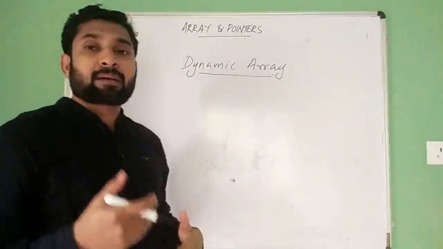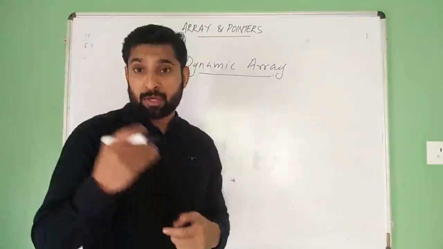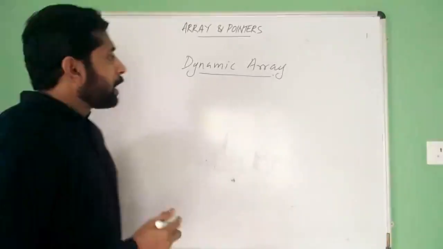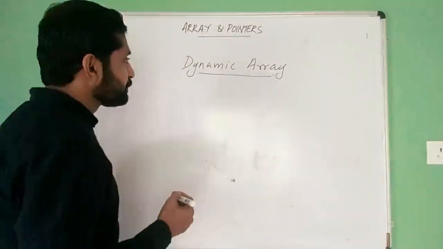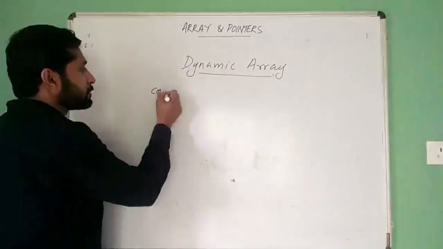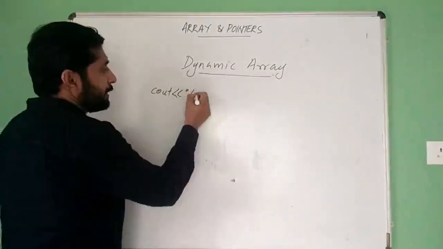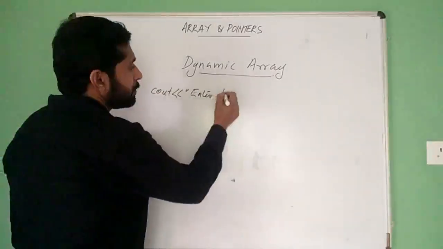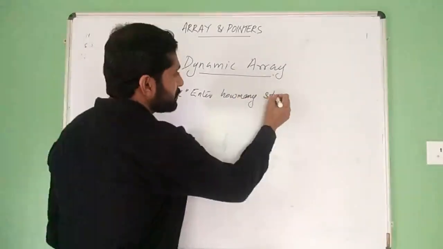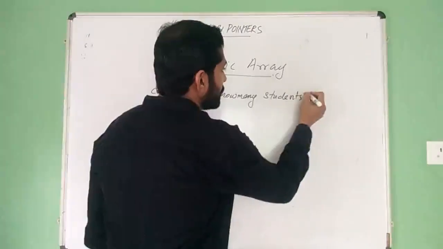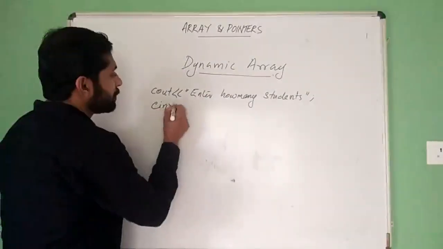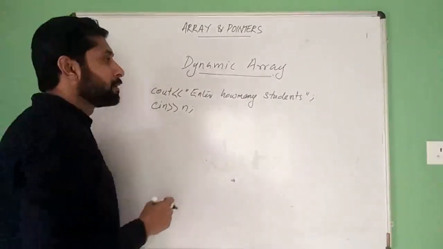The dynamic array is created dynamically using the new operator during program execution. How can we create it? Suppose there is a question in a program: cout, enter how many students, cin n.